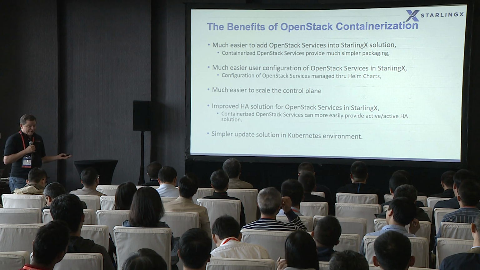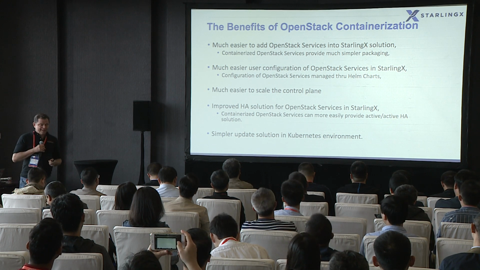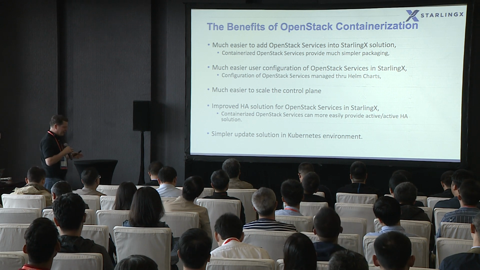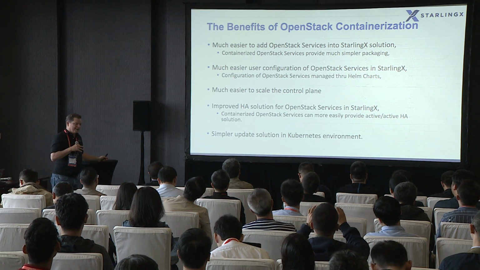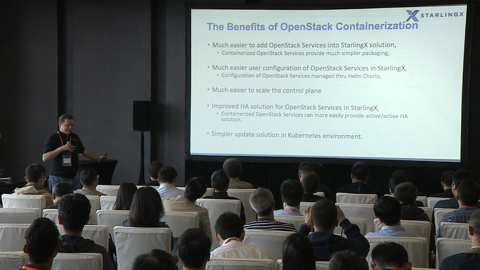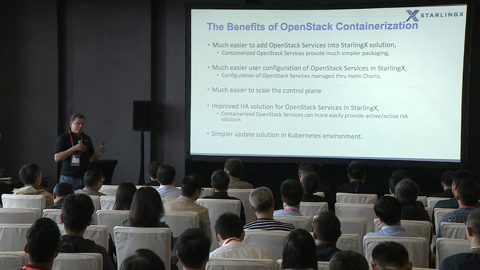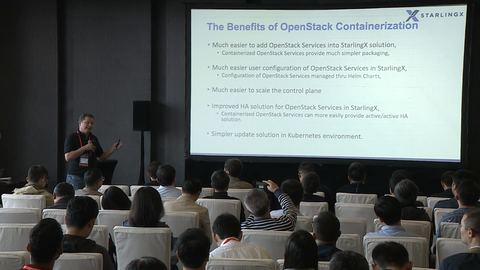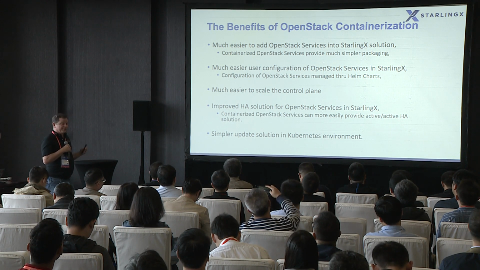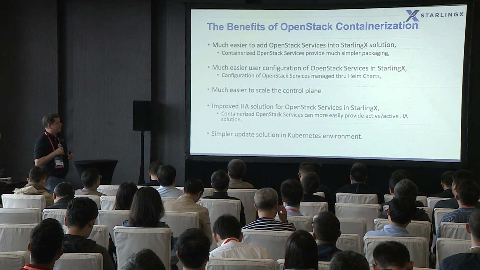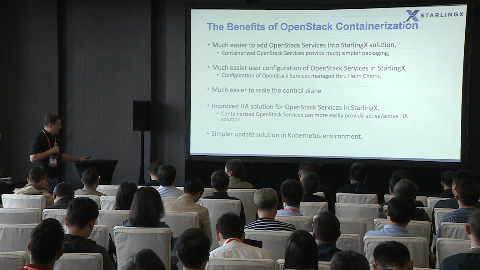It's much easier to scale the control plane for OpenStack now. Kubernetes, you guys probably know, has a lot of capabilities with respect to replica sets and deployment sets, for managing multiple instances of a service and balancing across those. So it's much easier to scale the OpenStack control plane now.